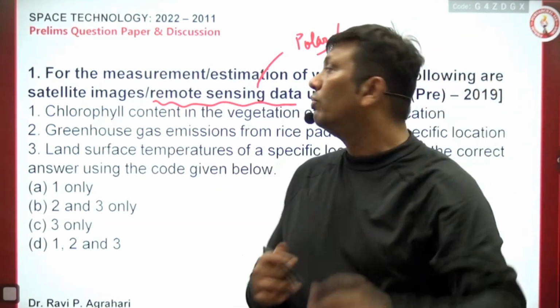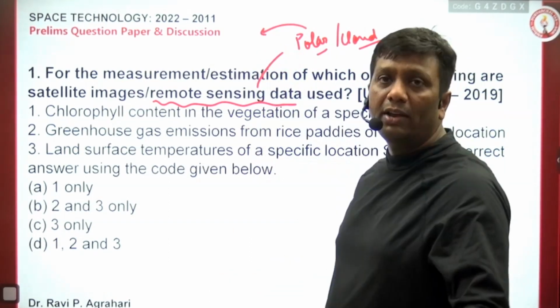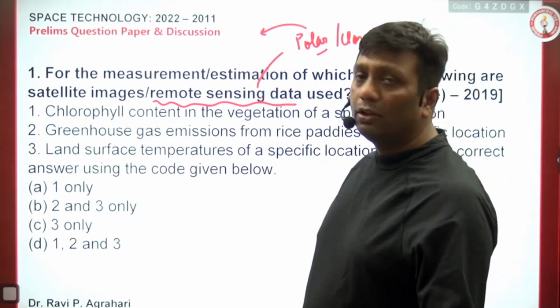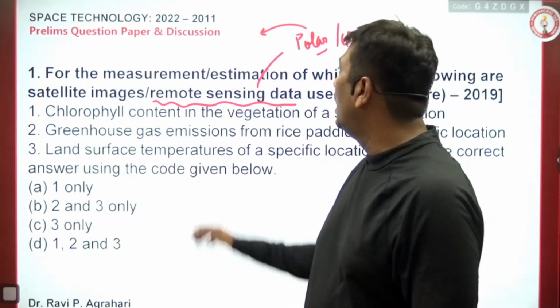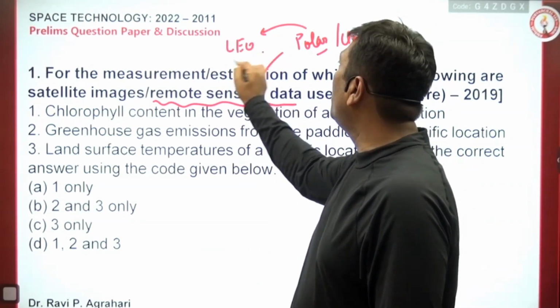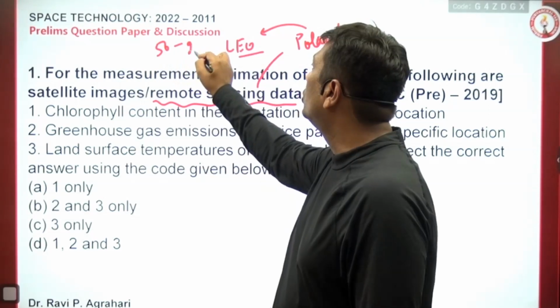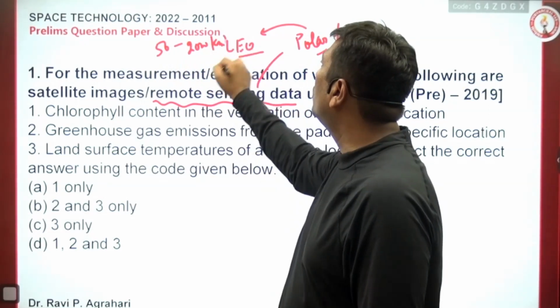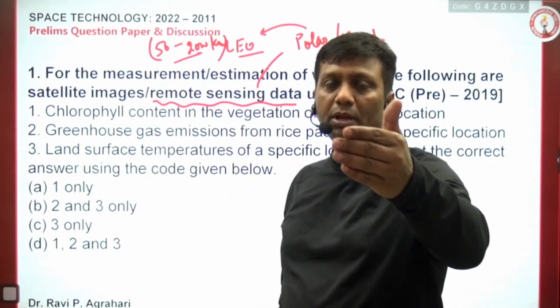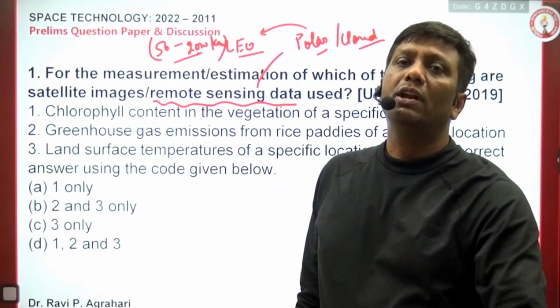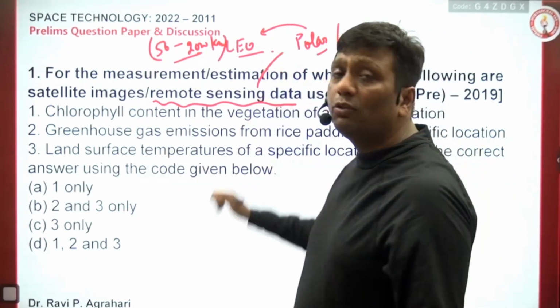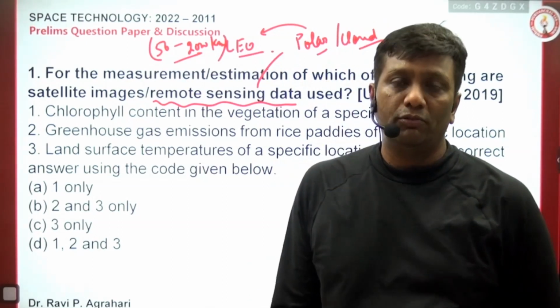But the satellite is very close. The polar position of the satellite, I told you guys, is very near to the Earth's surface. Those who have listened to my class know very well, that is the LEO orbit. LEO orbit means the distance of the satellite is from 50 to 2000 kilometers, and at 50 to 2000 kilometers it is going to pass near the Earth, so it will take better pictures and images of the Earth's surface. Okay, but here the images will not be available 24/7.